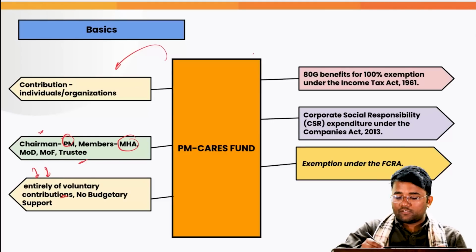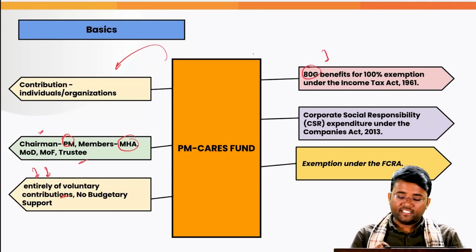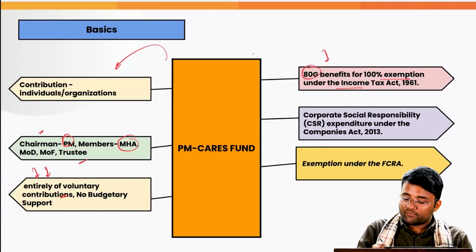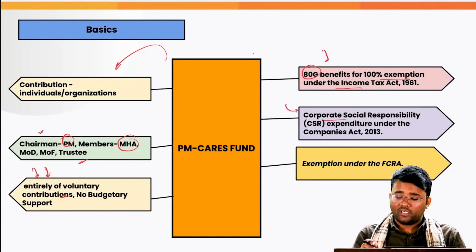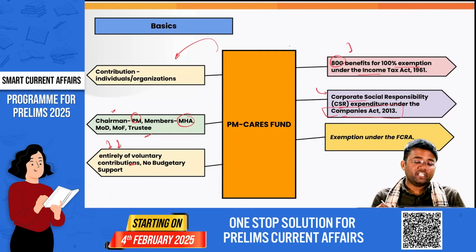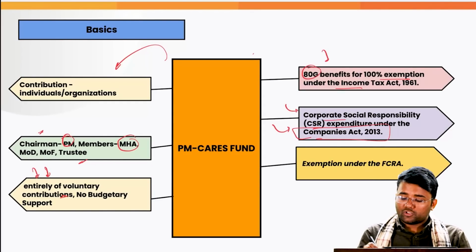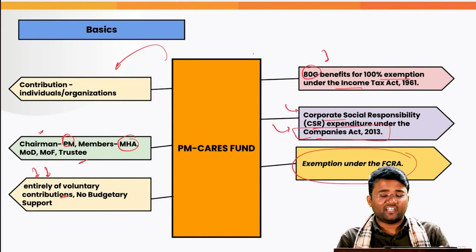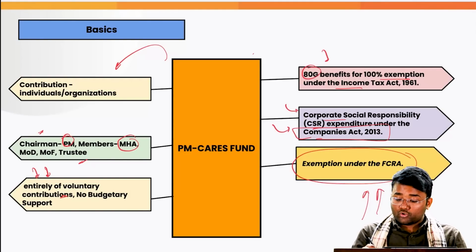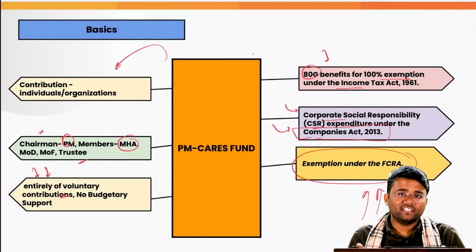People who invest in this fund can get benefit under Section 80G of the Income Tax Act 1961 for 100% exemption under this IT Act. Also, this will be considered as corporate social responsibility or CSR expenditure under the Companies Act 2013 for whichever companies are contributing to this fund. Also, this fund has been provided exemptions under the Foreign Contribution Regulation Act, and this ensures that foreign contributions can also be made in this fund.